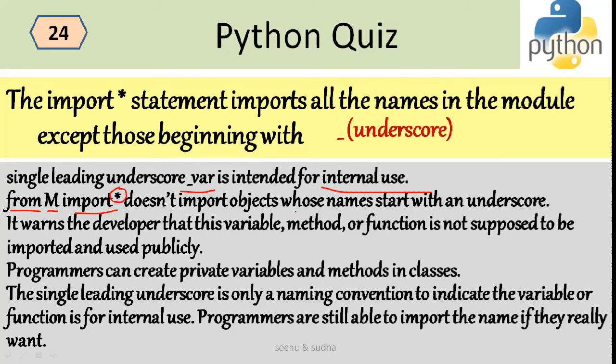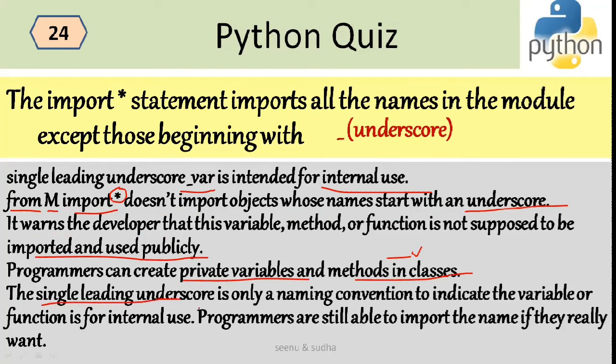But it will not import the objects which have an underscore before them. This signals to a developer that this variable, method or function is not supposed to be imported and used publicly, but you can still use it if you explicitly mention it. Programmers can create private variables and methods in a class by writing _val and so on. These are generally considered to be private variables.